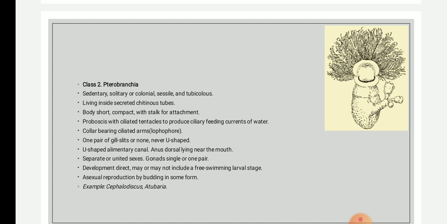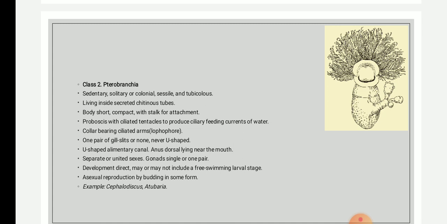At the end we will just revise and summarize a few characters of the class Enteropneusta and class Pterobranchia. The class Enteropneusta refers to gut breathers, whereas Pterobranchia refers to feather gills. In Enteropneusta they breathe with the help of the gut, whereas in Pterobranchia they breathe with the help of feather-like gills.